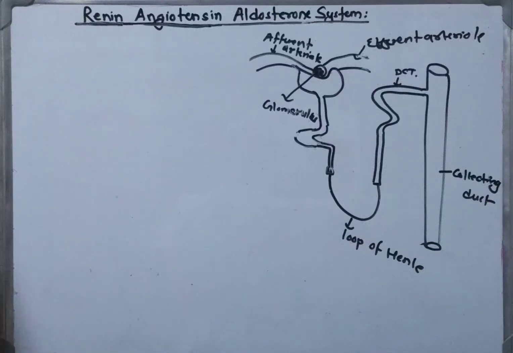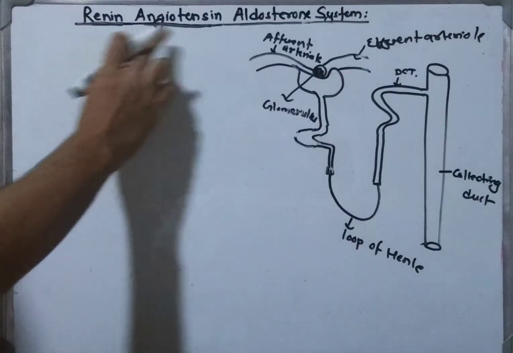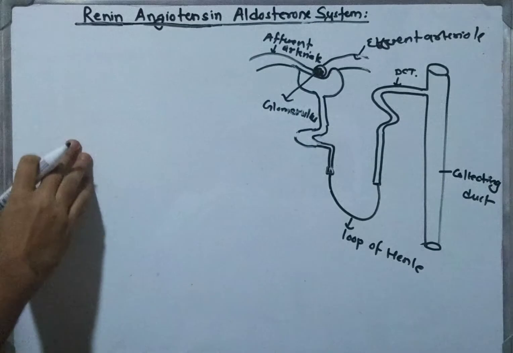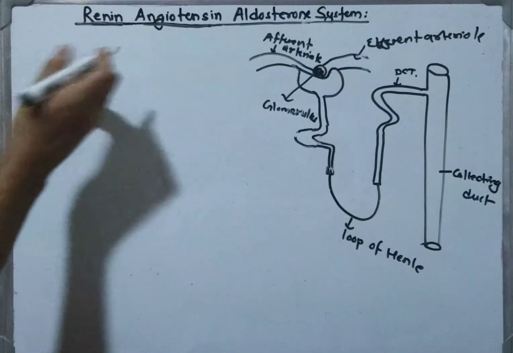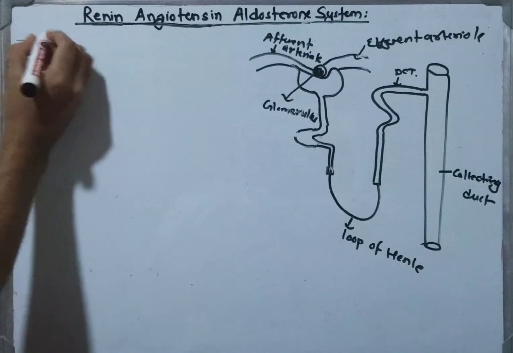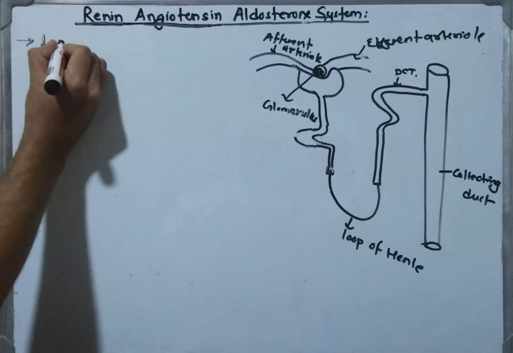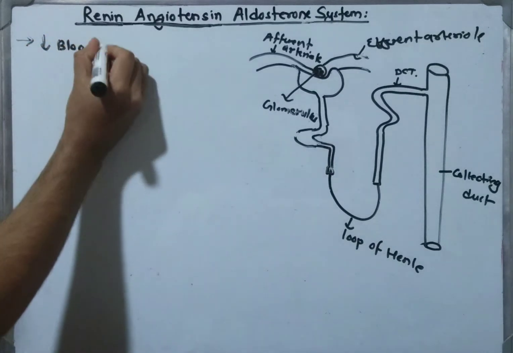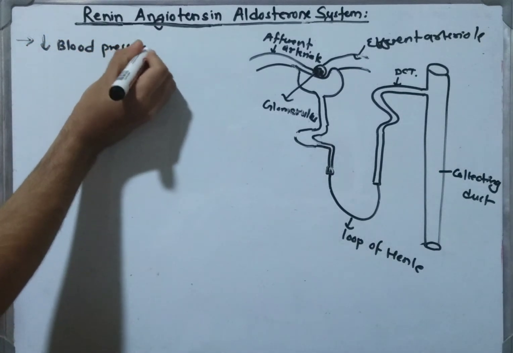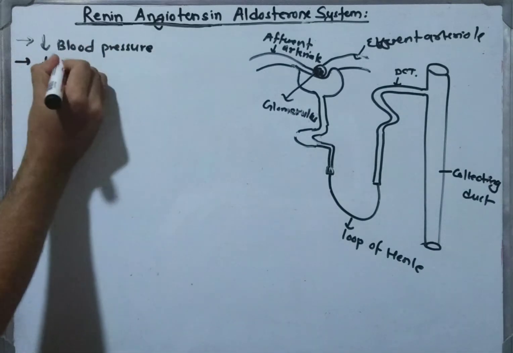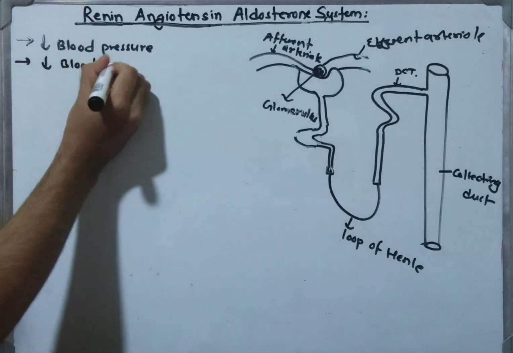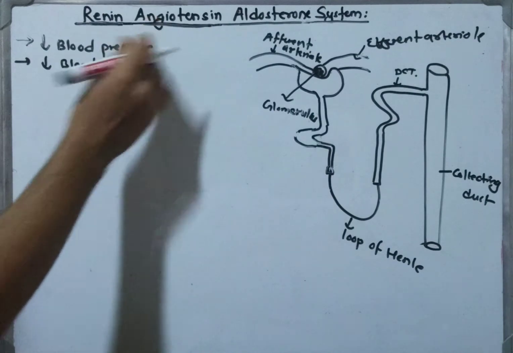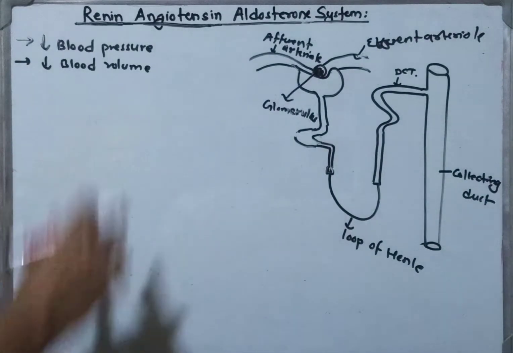In this lecture, we are going to learn about the Renin-Angiotensin-Aldosterone System. This is the system in our body that is activated when there is low blood pressure and obviously low blood volume. So to maintain the blood pressure and the blood volume, this system is activated.